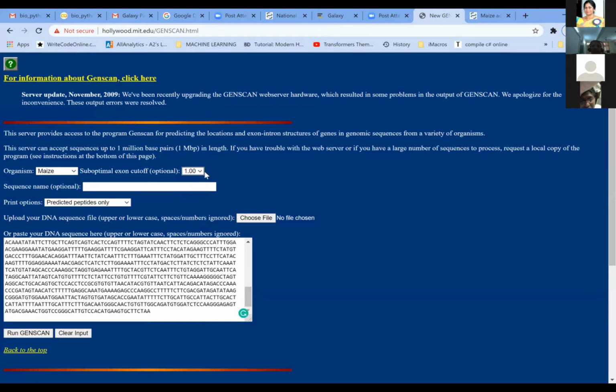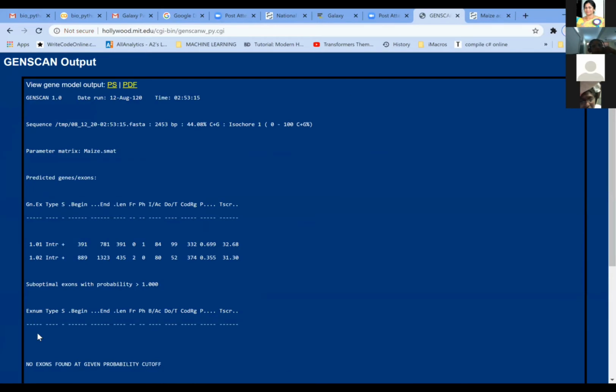I will also show you the difference, what will happen when you change these values. So for practical purposes and for our understanding, let us now continue with this suboptimal exon cutoff, which is 1. And then you click on Run GenScan. Okay, now this is the output which you are getting from this GenScan window.